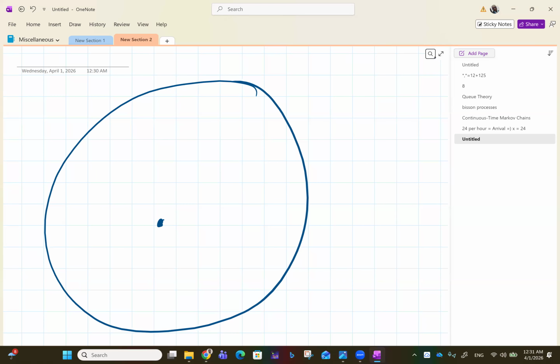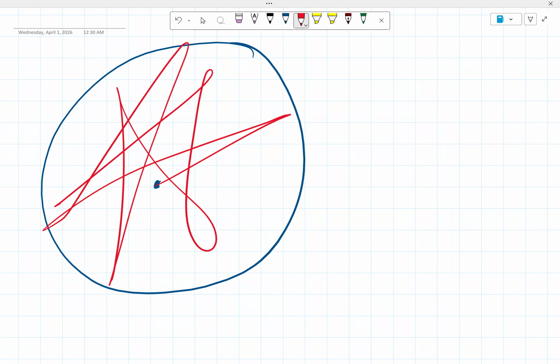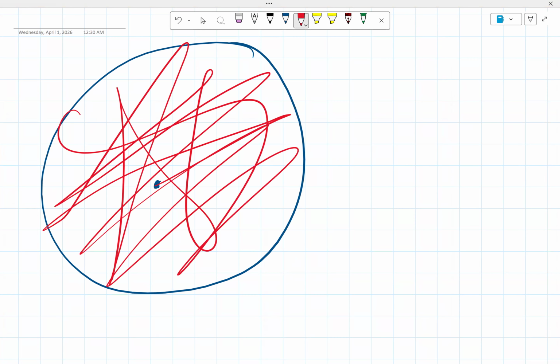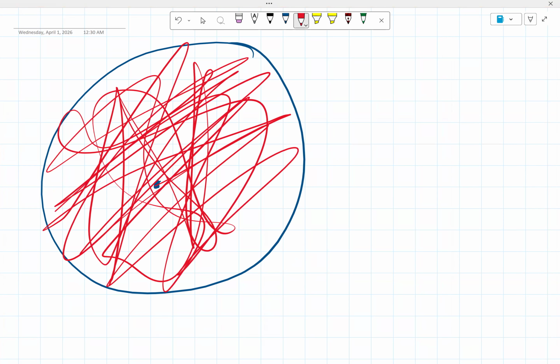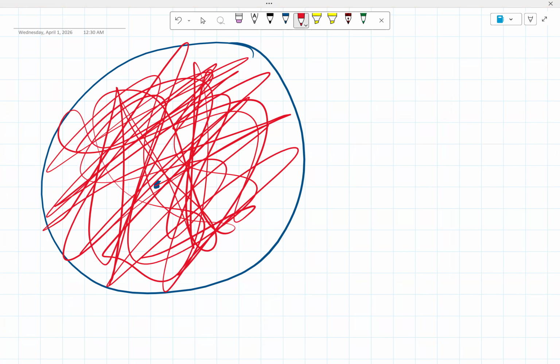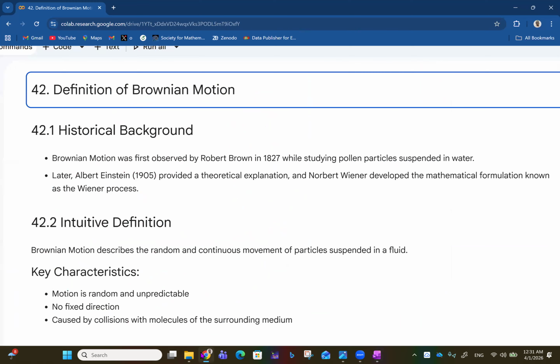To talk about the motion of this particular pollen, imagine that it just goes all over the place, just keeps going, and after some time, it's just all like that. So imagine a kind of mathematics that studies this kind of motion that is random and continuous. That is what Brownian motion is all about.